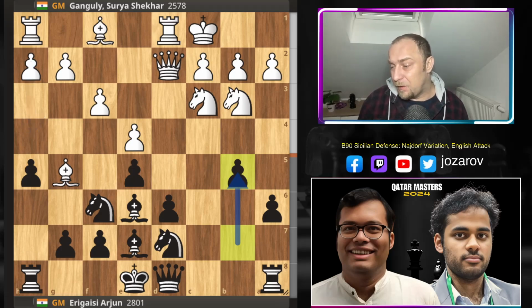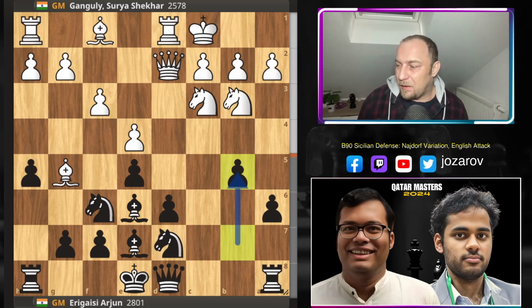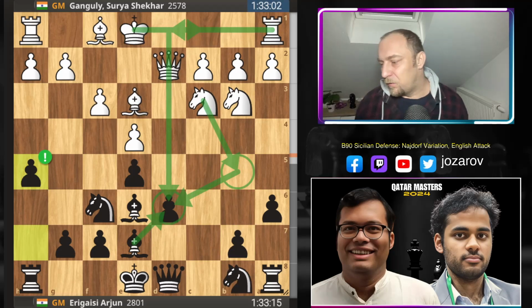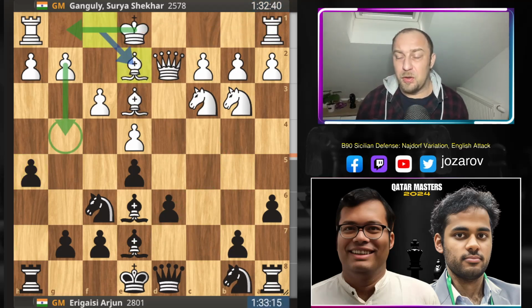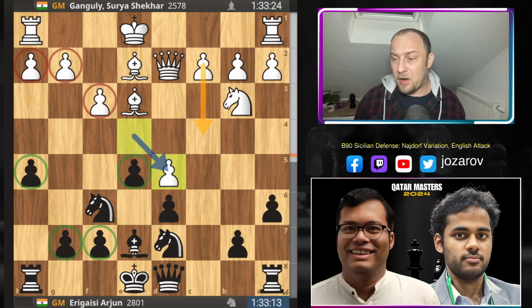One great game by Vidit Santosh Gujrathi and one by Sandipan Chanda. So this bishop to g5 concept, I think, also is not working here for white. So that's why bishop to e2, Ganguly prepares now to play kingside castling. Knight from b2 to d7, knight to d5, bishop to d5, and now after e takes d5, the game becomes unbalanced.